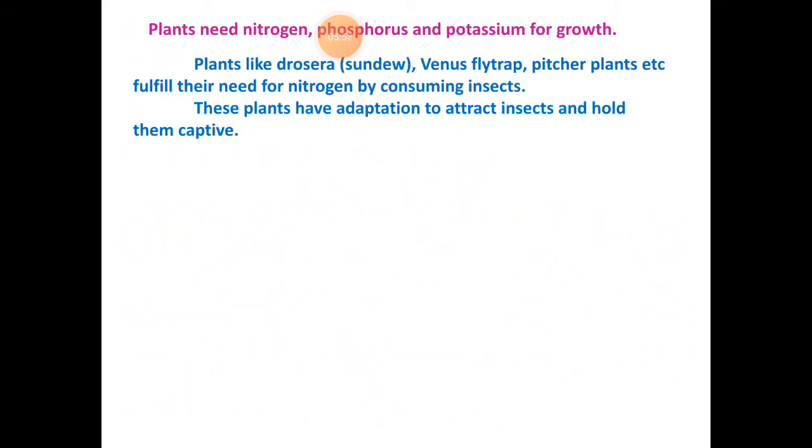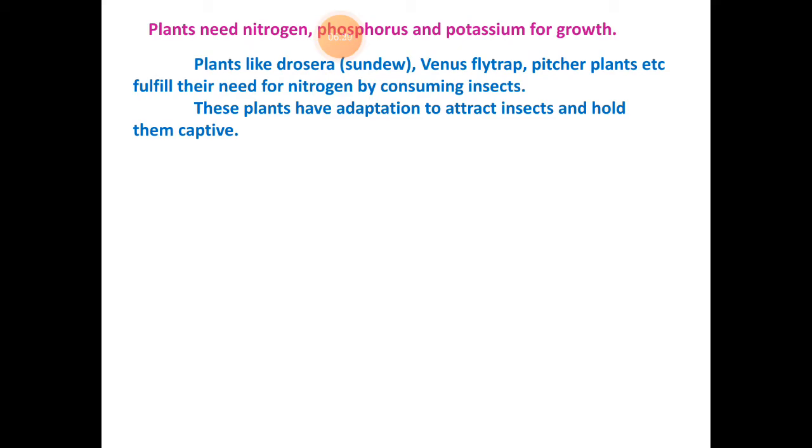Along with food, plants also need different nutrients. They need nitrogen, phosphorus and potassium for their growth. Plants like Drosera, which we also call sundew, Venus flytrap, pitcher plants, etc., fulfill their need for nitrogen by consuming insects.